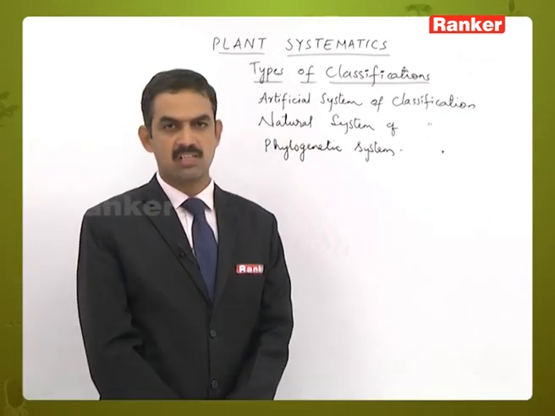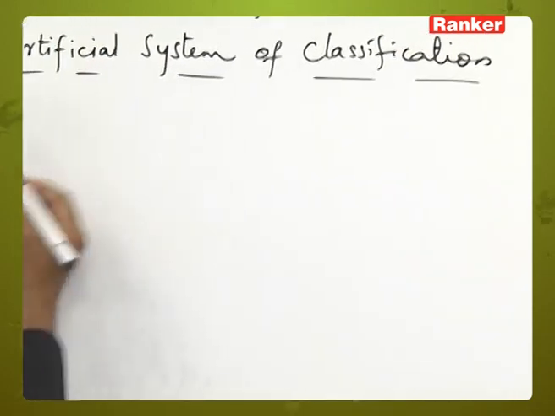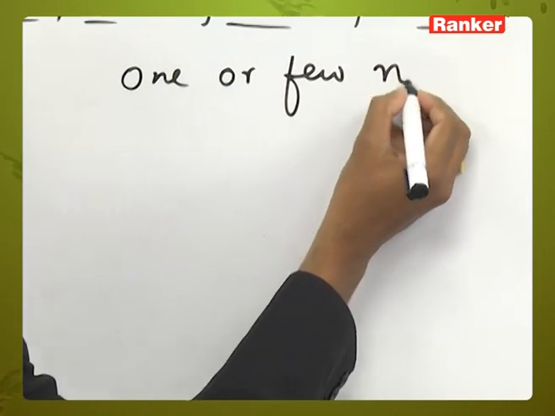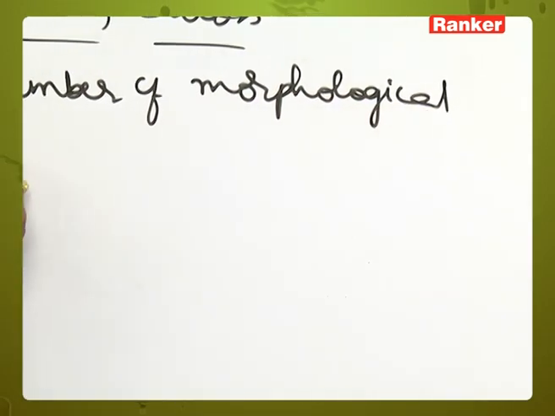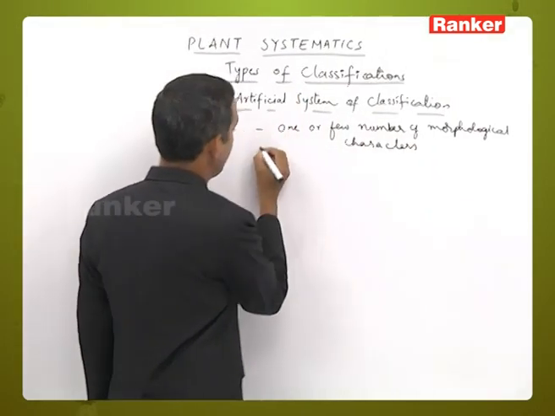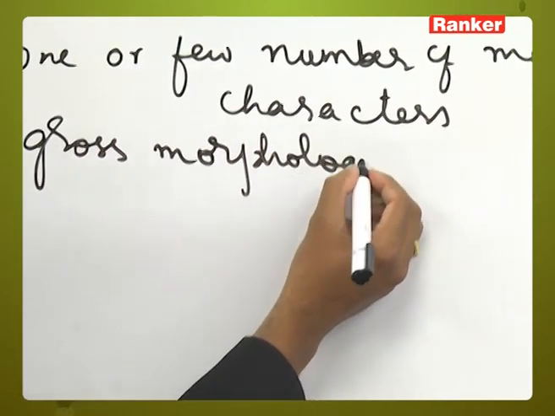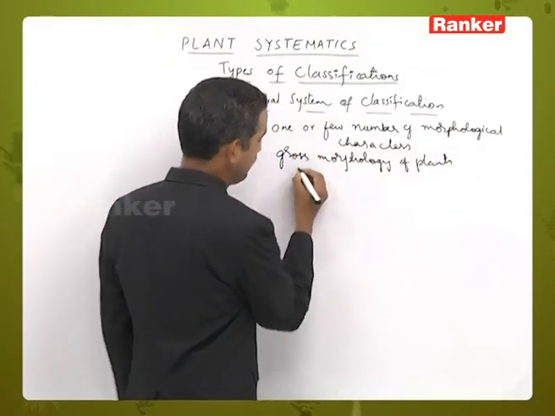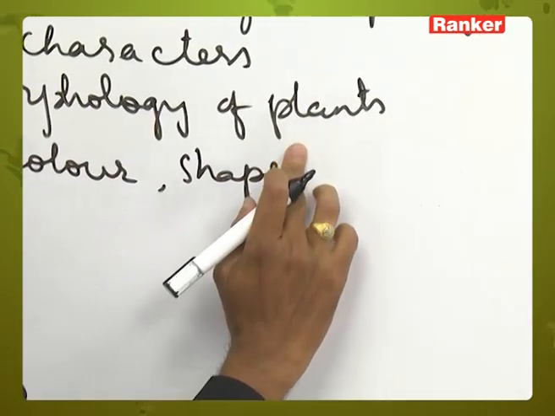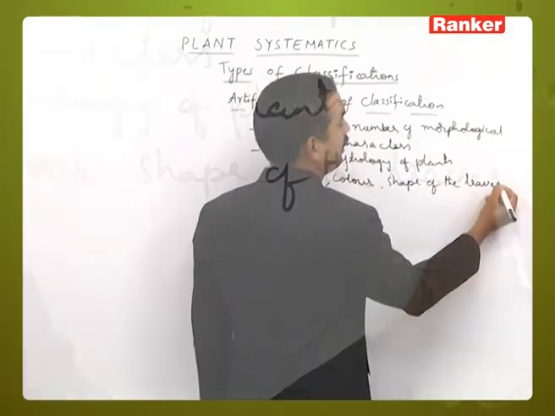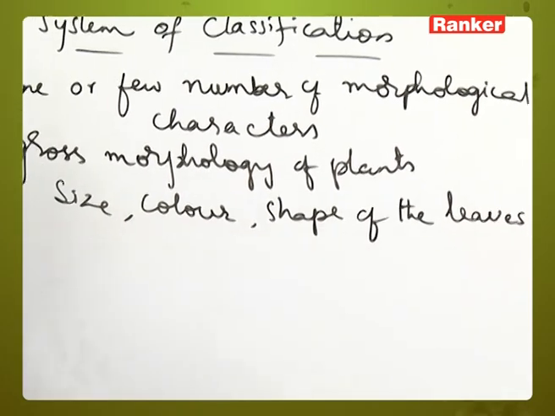Let's start with the first one, the artificial system of classification. According to the artificial system of classification, the classification of plants is based on either one or a few morphological characters, or gross morphology of plant parts like size, color, shape of the leaves, etc. Let's take this example only. So the classification is based on size, color and shape of the leaves.